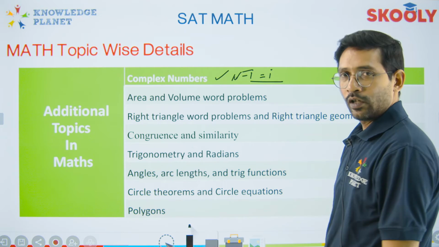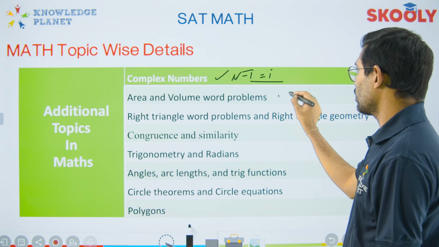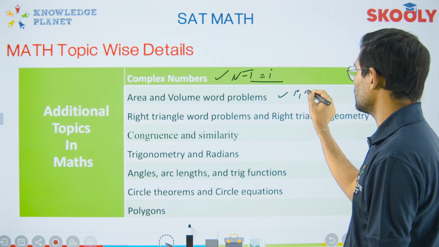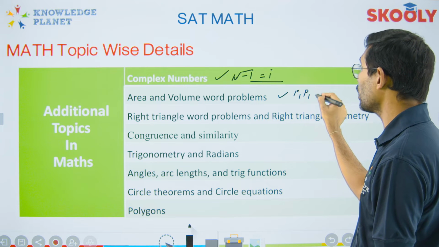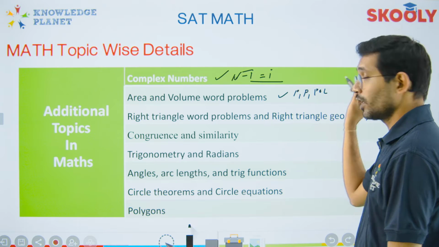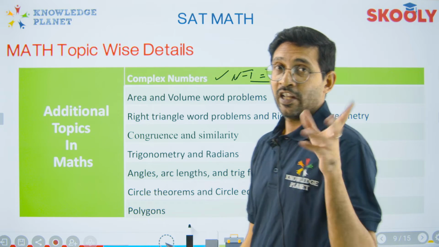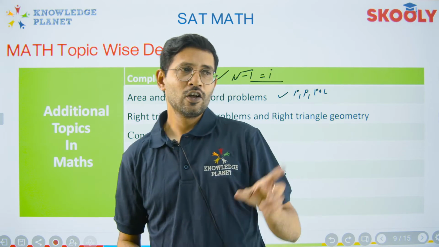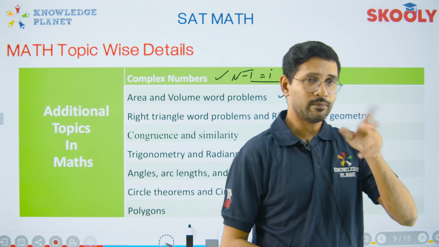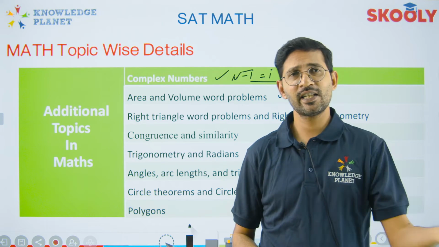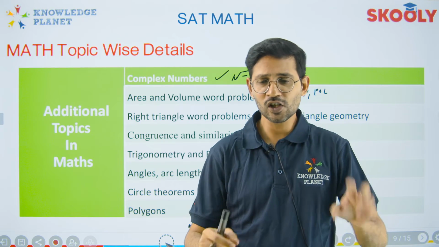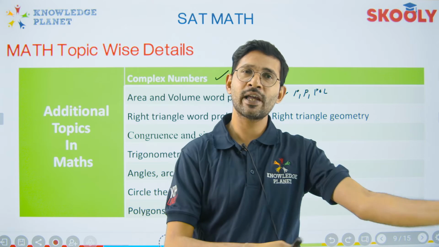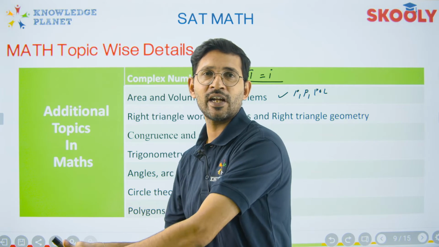Then area and volume word problems, of course, this is something we're going to deal with once. So the main thing here is prisms, pyramids. Then we have polygons. So we need to deal with the polygons as well here, okay. If I am asking you to find the area of a polygon, like the area of a hexagon, you should be very good with it: okay sir, area of hexagon, 30, 60, 90, simple. This is the only special right angle triangle I'm going to get, because a hexagon will always have 6 sides, so all my calculation would lead me to 30, 60, 90.